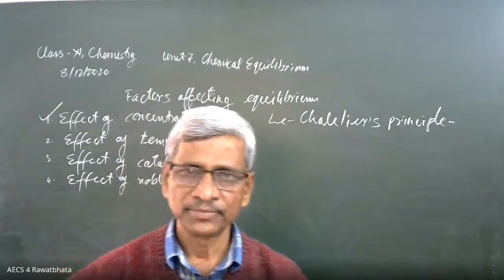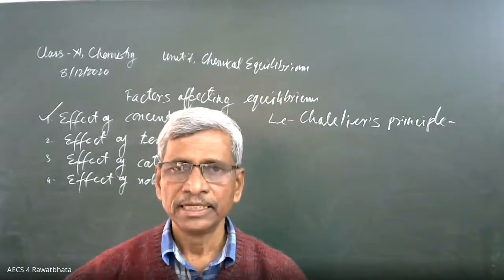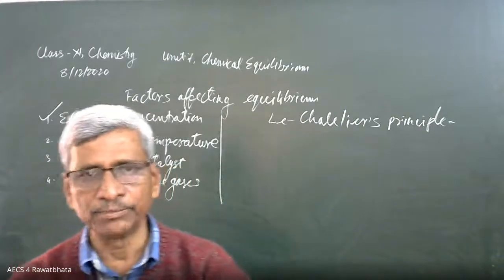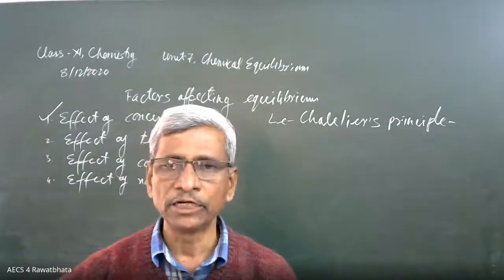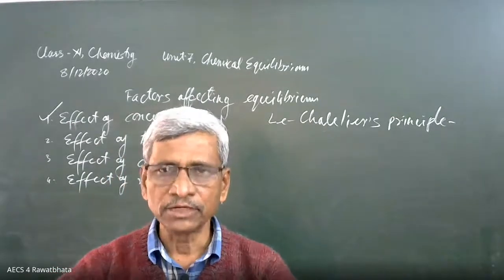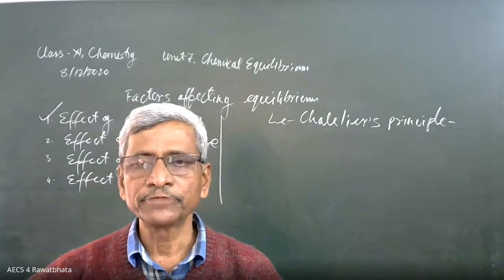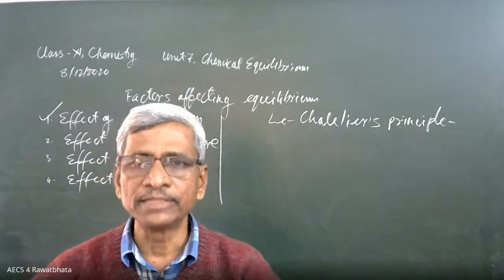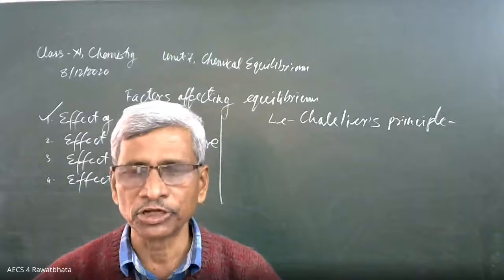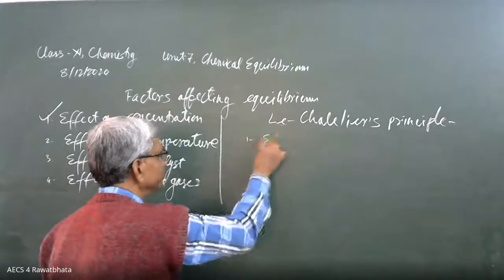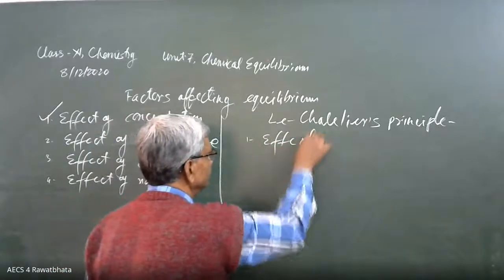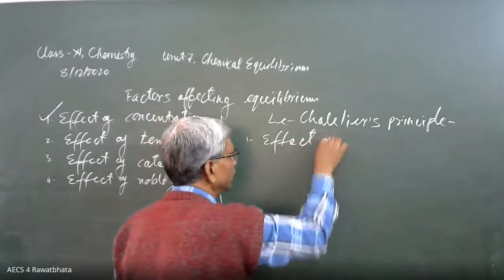Okay, beta? Is the definition part clear? It means the reaction is at equilibrium and we are adding some reactants after attaining the equilibrium. Means this reaction will shift in the forward direction, because in the forward direction it will minimize the added concentration of the reactants. The first factor, effect of concentration.